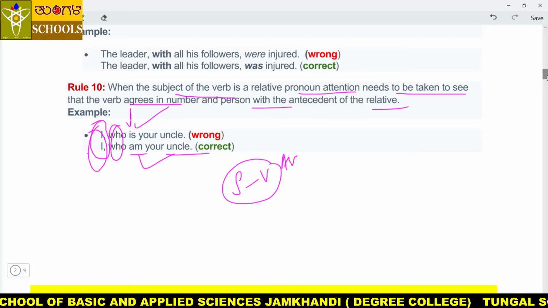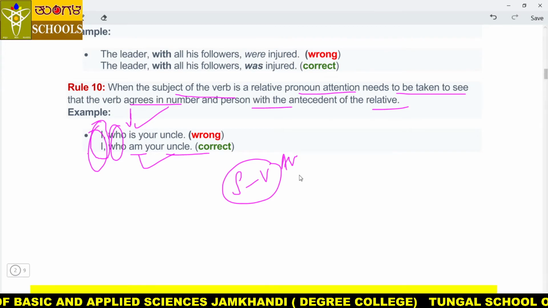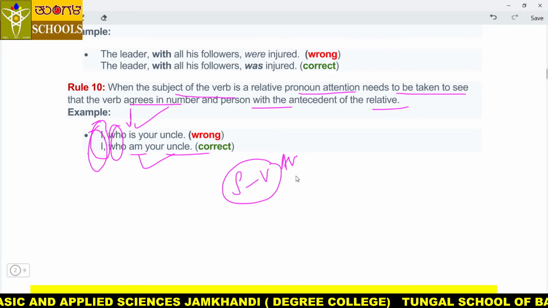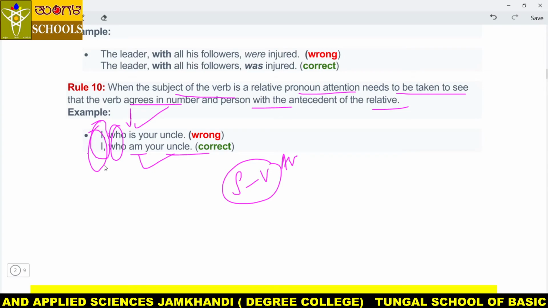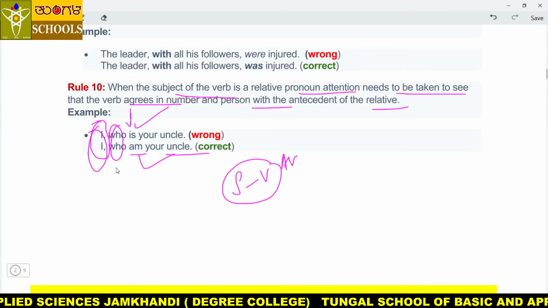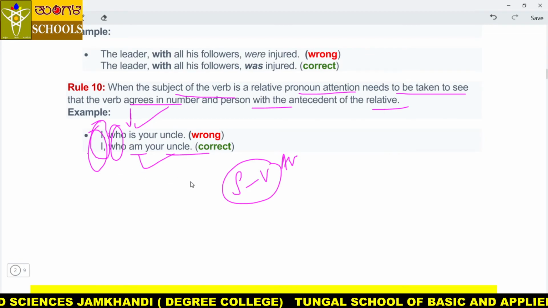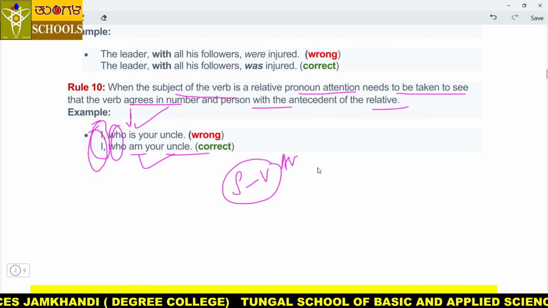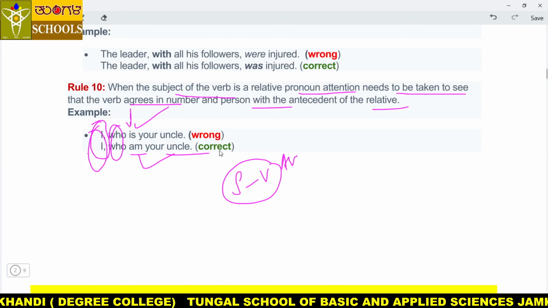Here 10 rules we have discussed, my dear students. So you have the duty to give one example of your own using each rule. For example, I just told you rule number 10, one example: they who are your uncles. Like that, rule number 1 and one example. So same like that, I want 10 examples from you, my dear students.